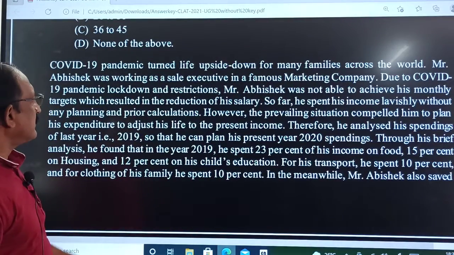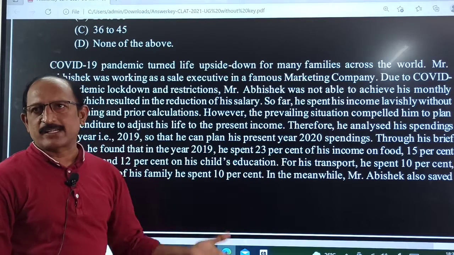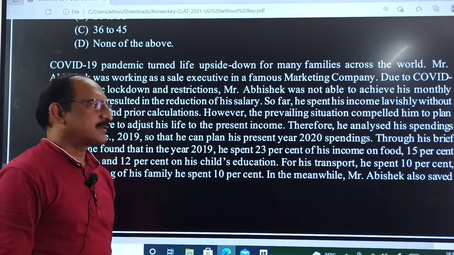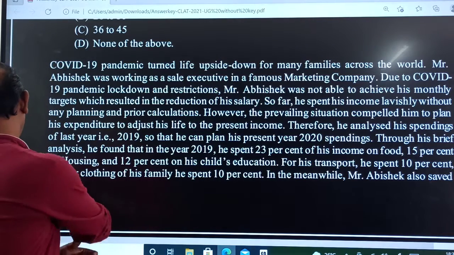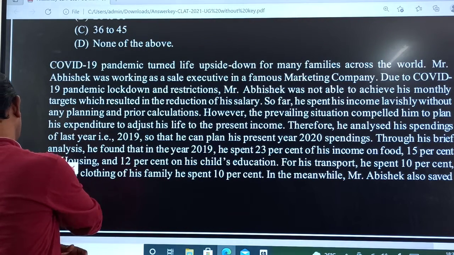Because of COVID-19, how he is managing his income and how to save. Each one will check what is given and what is required.